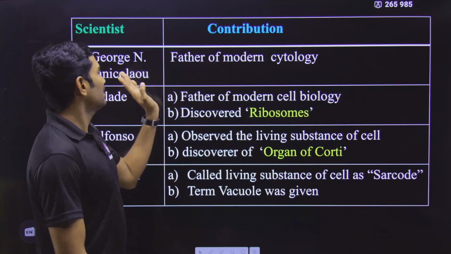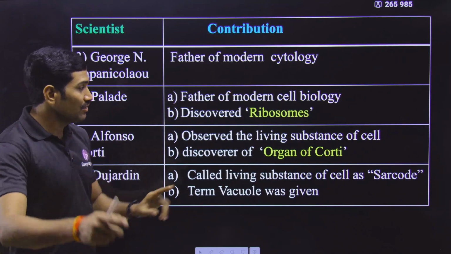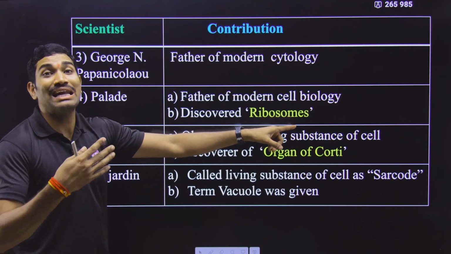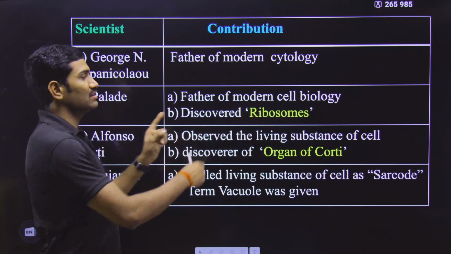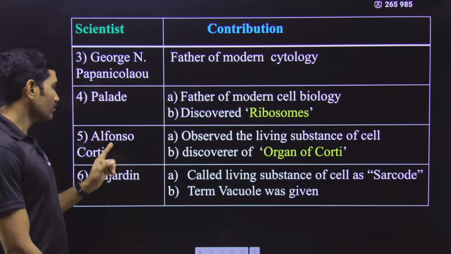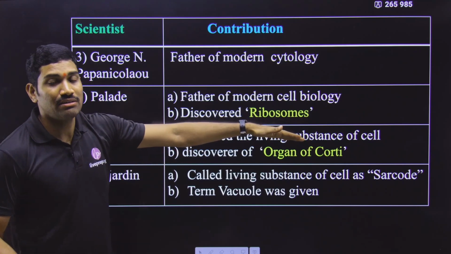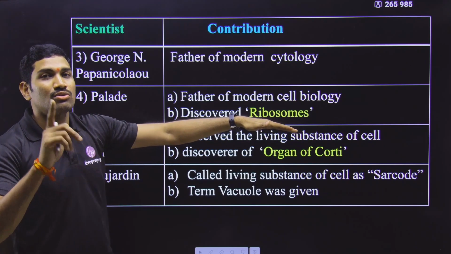Next one, regarding this scientist, not given in NCERT. With respect to ribosomes, they mentioned separately that ribosomes were discovered by Palade, which is why they are called Palade particles. This is a direct NCERT sentence, and this one is not given in NCERT. Next, this sentence regarding the Corti is not needed, but in human physiology we will study about neural control and coordination.